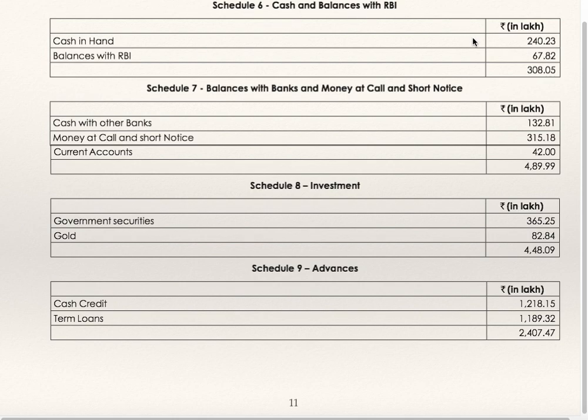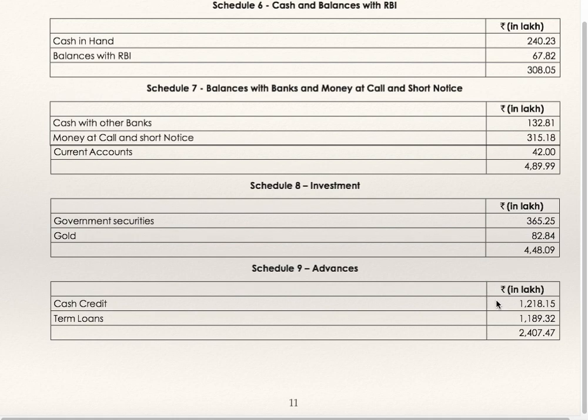Cash and balance with RBI. Cash in hand 240.23. Balance with RBI 67.82. Total is 308.05. Balance with banks and money at call and short notice. Cash with other banks 132.81. Money at call and short notice 315.18. Current account 42. Total is 489.99. Investments, government securities 365.25, gold 82.84, total is 448.09.